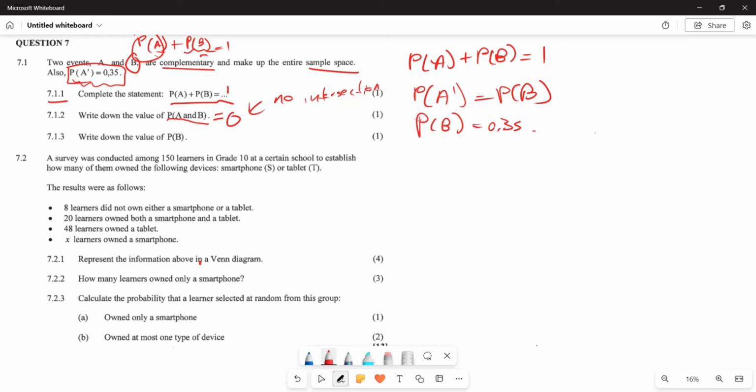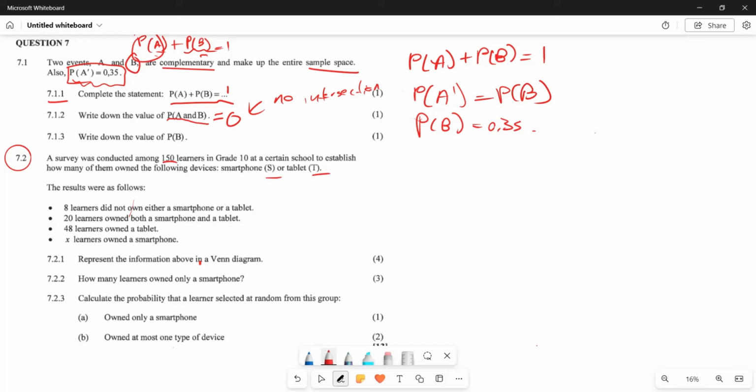And then let's continue and find out what else the question requires us to do. After that, 7.2, they say a survey was conducted amongst 150 learners in grade 10 at a certain school to establish how many of them owned devices such as a smartphone or a tablet, right?